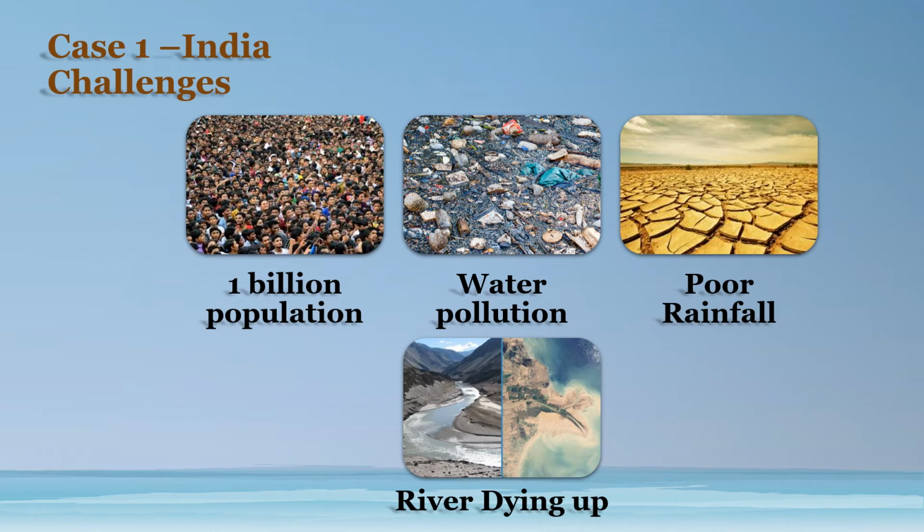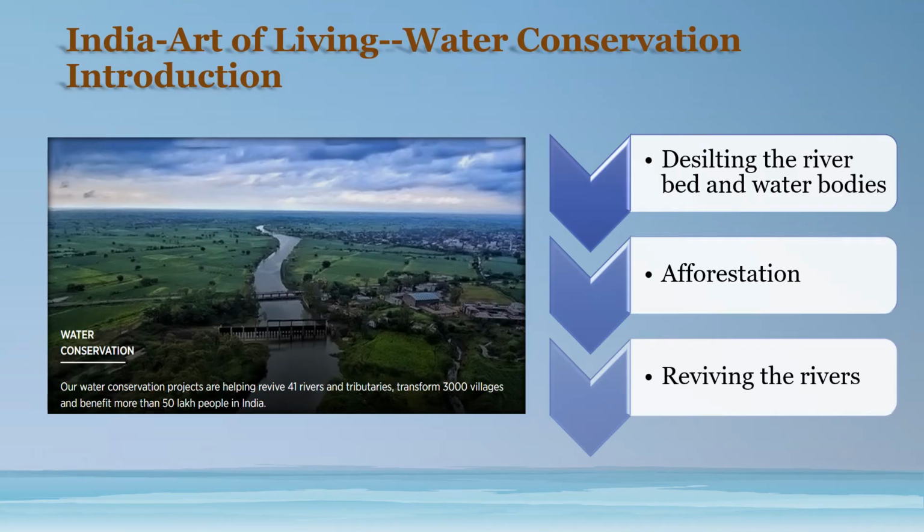The first case study is in India. Continuous increase of population caused great demand for potable water, and the country is in a water crisis. Quality of water declined because of contamination. Low rainfall puts pressure on water resources. Major rivers dried up, which reduced the clean water supply. The project is called Art of Living Water Conservation.